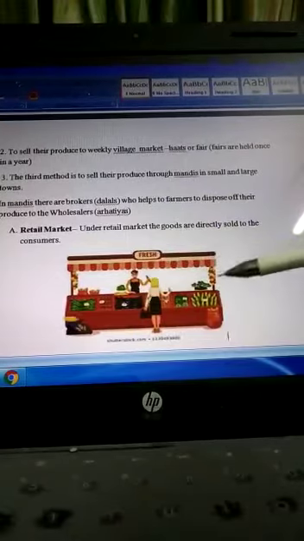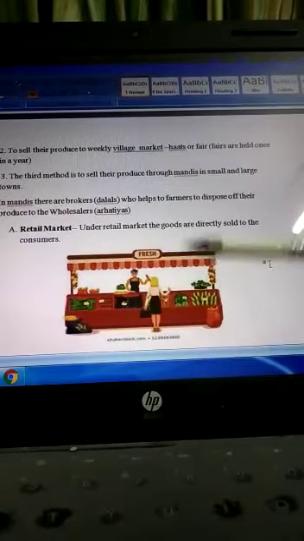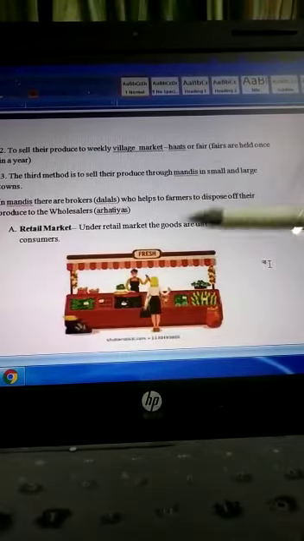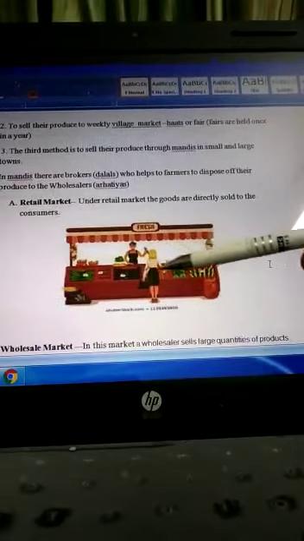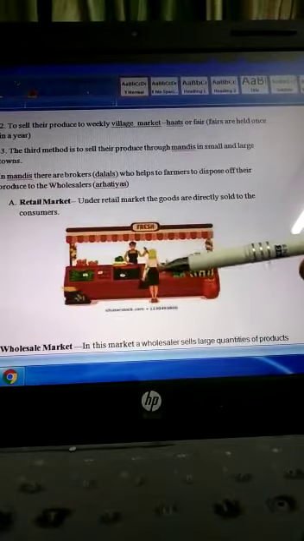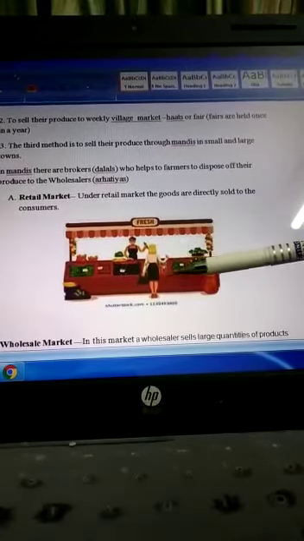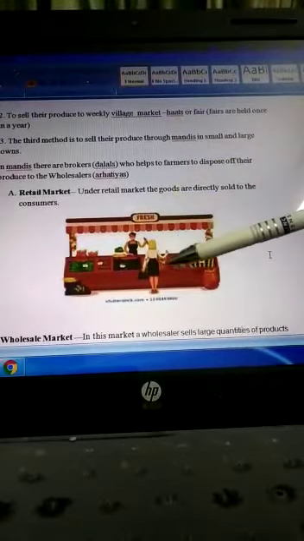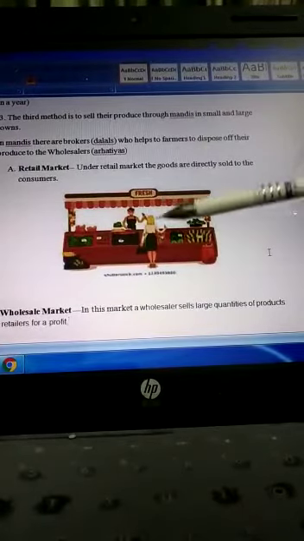Then we are going to discuss now the retail market and wholesale market. So what is the retail market? The retail market can be defined as the market where goods are sold directly to the consumer. Here you can see the seller is selling his product to the consumer directly. There is no middleman between the two, meaning there is no trader between the two. The seller is selling his product to the buyer or consumer directly.